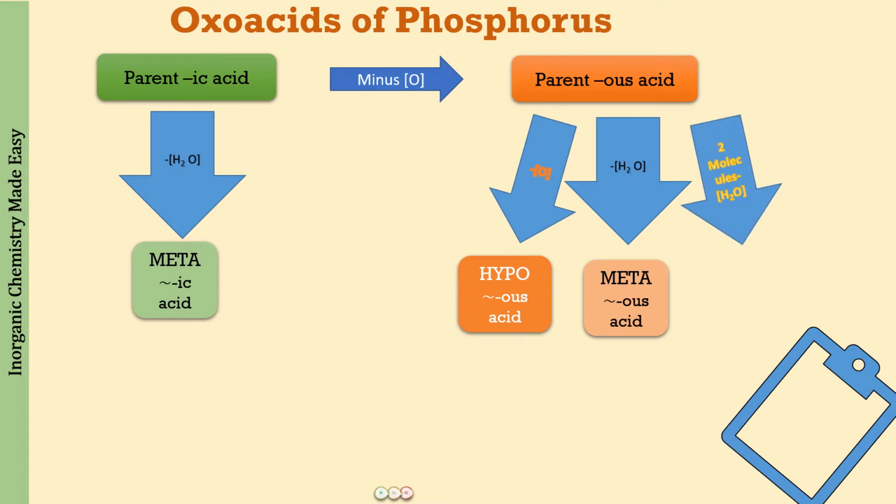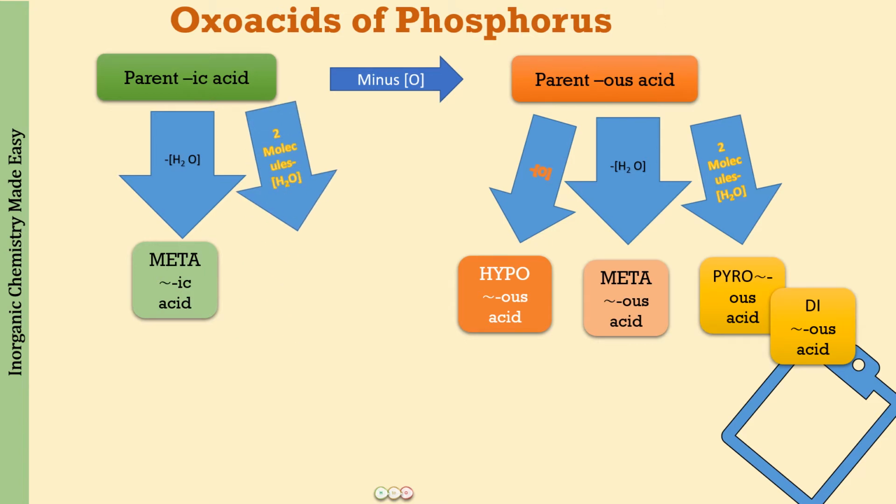Similarly, if you take two molecules of the parent us acid and subtract one H2O, what you will get is a pyro us acid, also called a di-us acid. In the same way, if you take two molecules of the parent ic acid minus one H2O, what you will get is a pyro ic acid, or a di ic acid.